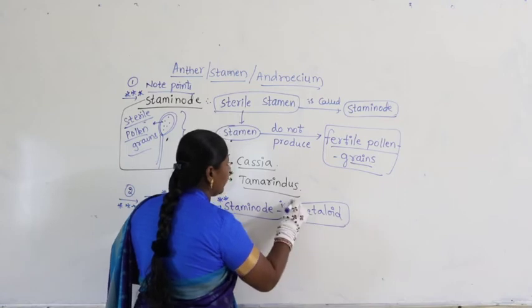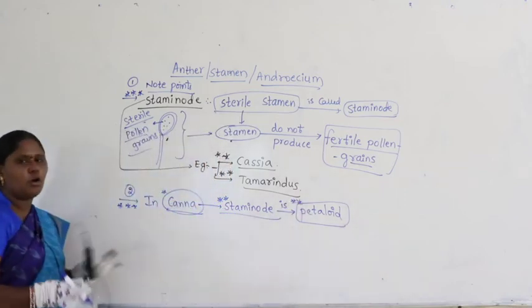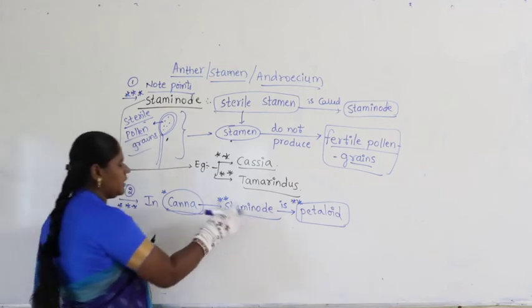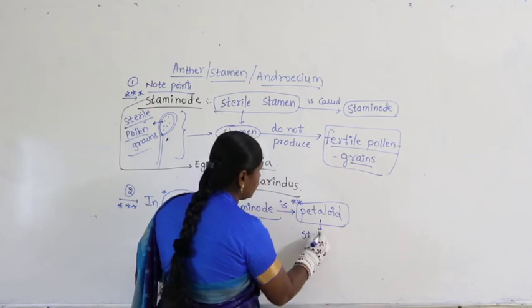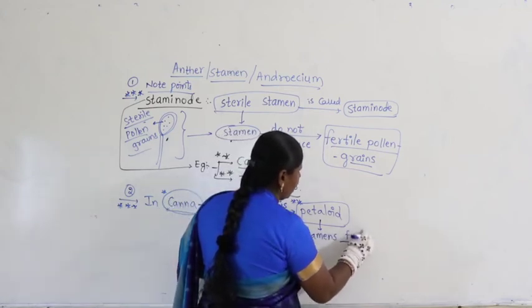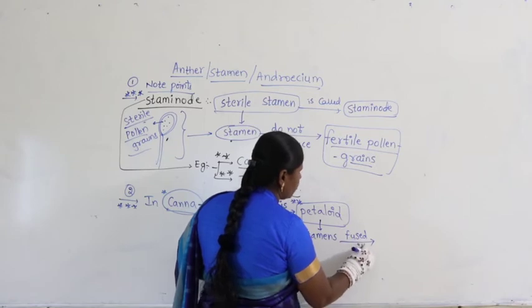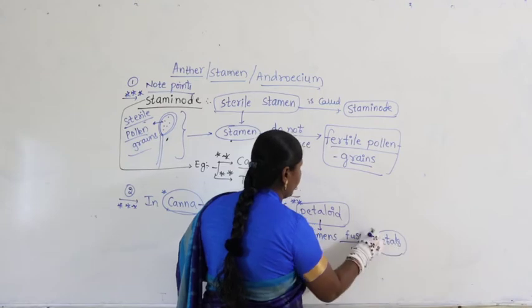What is the meaning of petaloid here? Petaloid meaning, I am writing here, stamens are fused with petals. Very important.